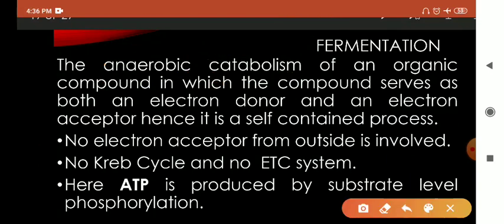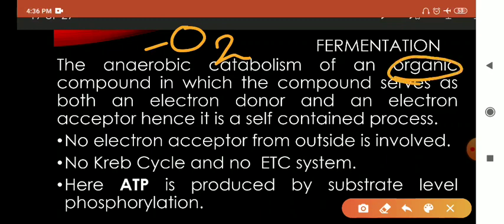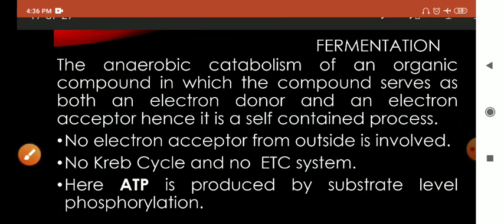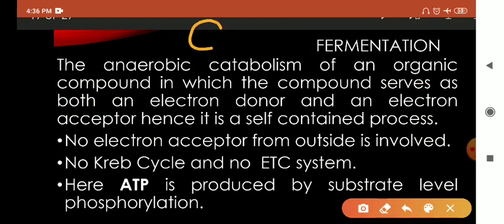Whenever there is absence of oxygen, fermentation takes place, and the main part here is that the final electron acceptor is an organic compound, as I have already told you in my previous videos. Here you can see that the compound which donates electrons and the compound which accepts electrons are the same.